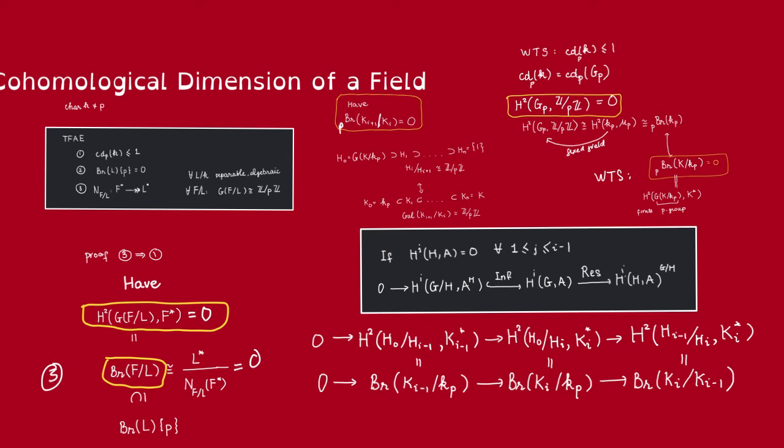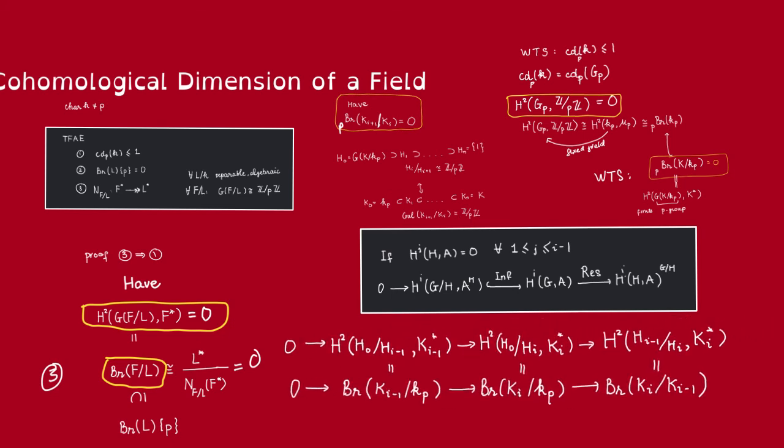Now, why do these satisfy the hypothesis? How do we know that the H^1 cohomology of these is gonna vanish? Well, that's just by Hilbert 90, because these are just Galois groups of cyclic extensions of degree p. That's another way where we use this cyclic hypothesis. Alright, so using induction and this sequence, we can use the fact that these Brauer groups are 0 to prove that the p-torsion part of this Brauer group is 0.